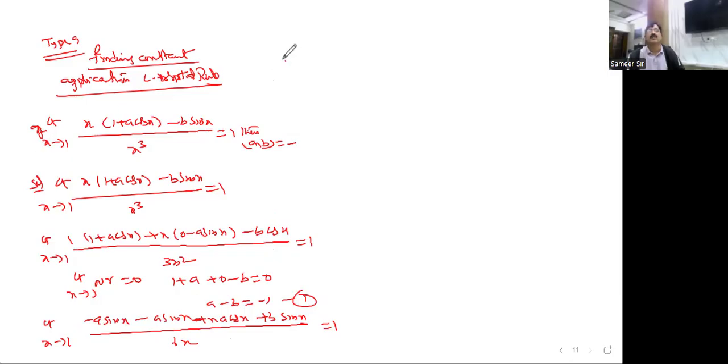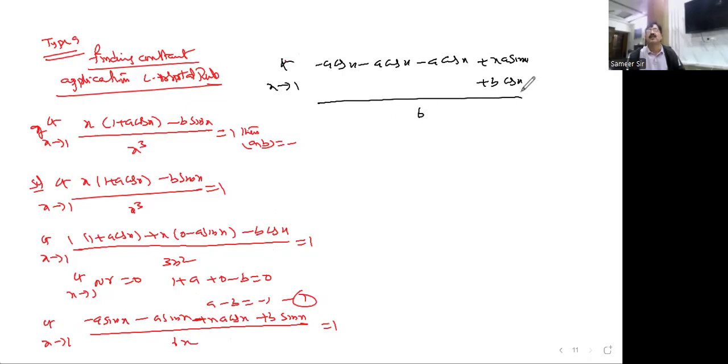What happened here? Limit x tends to 0, minus a cos x minus a cos x, UV formula, minus a cos x and minus x plus it becomes sin x, and here b cos x divided by 6 you are getting is 1. Substitute here: minus a minus a minus a plus 0 plus b is equal to 6 you are getting. Minus 3a plus b is equal to 6.